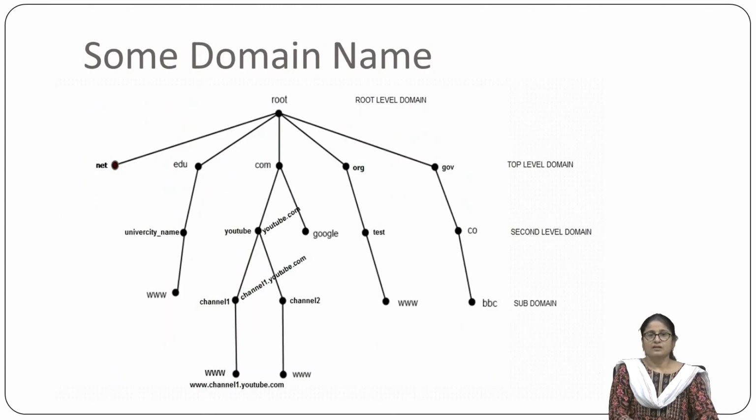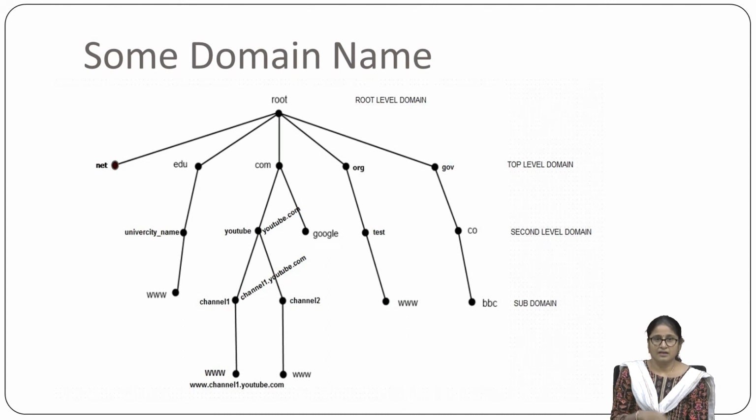Now this is the hierarchy of the domain name, in which there is a root level domain. From this root, different subdomains are there. For example, .net, then edu for educational institutes, .com for commercial organizations, and .gov for government organizations. So the domain name is the unique name given to each and every computer connected to the internet.